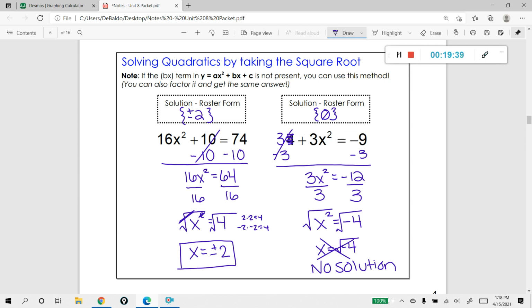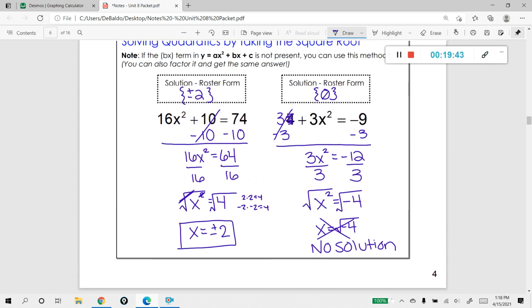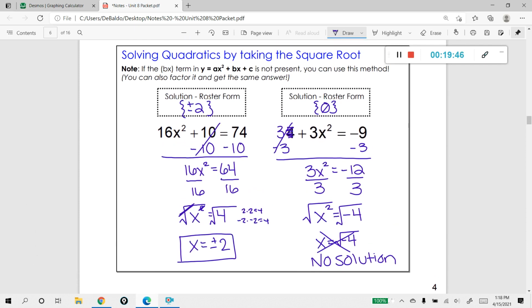And that's how you solve a quadratic, by taking the square root of both sides. And I think that is all, but we are going to be talking about a couple more methods on how to find the x-intercepts of a quadratic function in the lessons to come.